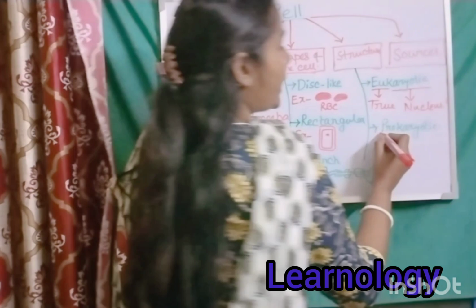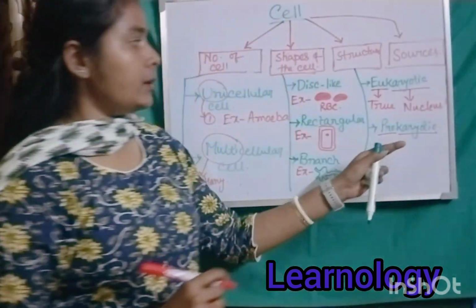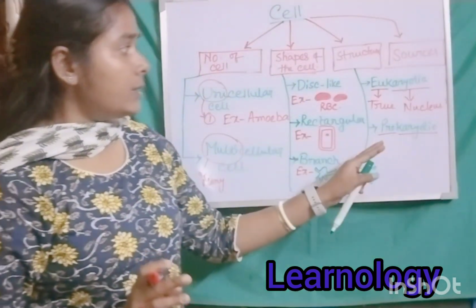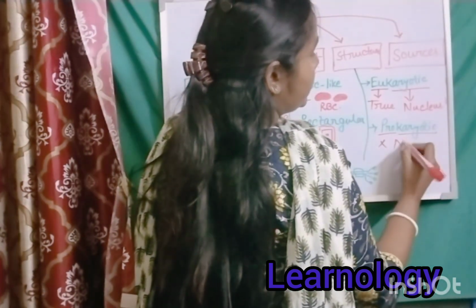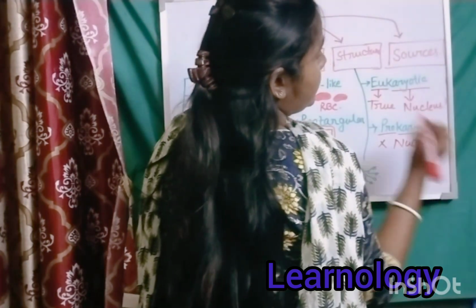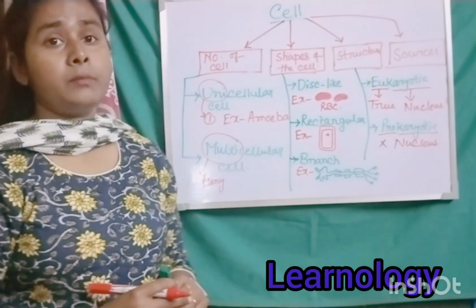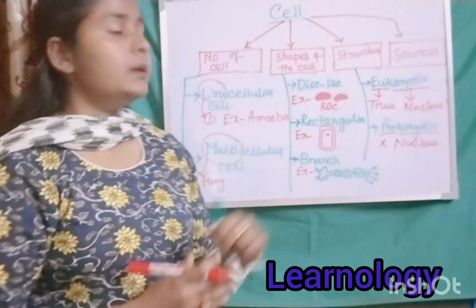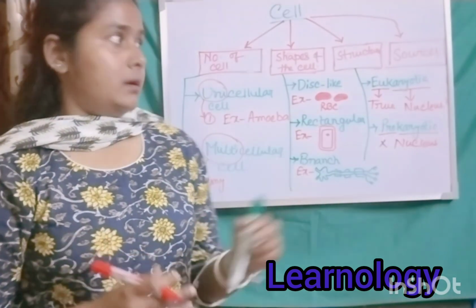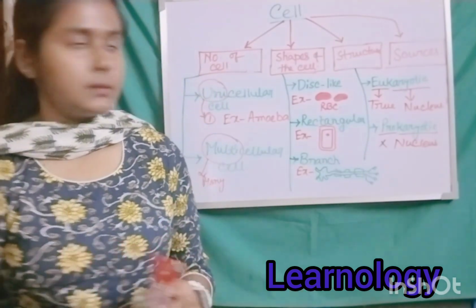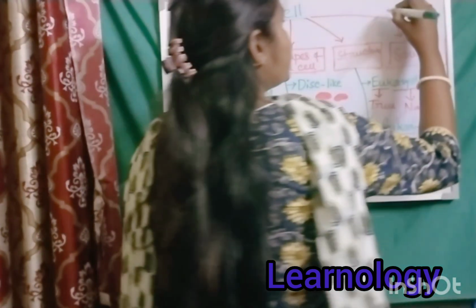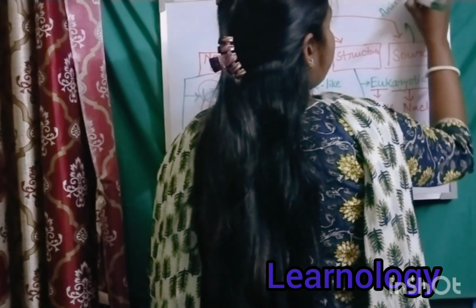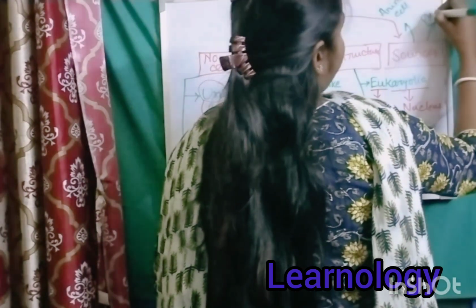Next one is about the prokaryotic cell. Okay, for prokaryotic, a similar thing happens, but here one main difference will be there, that is the absence of nucleus. Clear? So eukaryotic means a true nucleus will be present, and in the case of a prokaryotic organism, the nucleus is absent. Next one is about the sources. According to the sources, cells are divided into two parts. Number one is the animal cell, and number two is the plant cell.